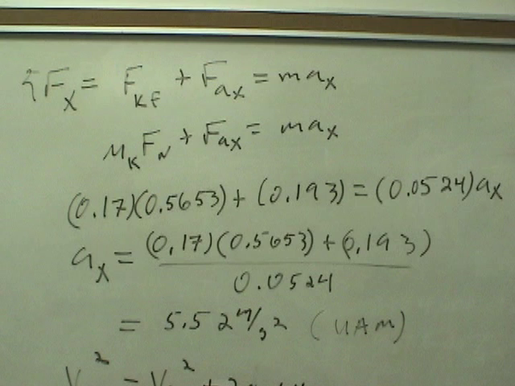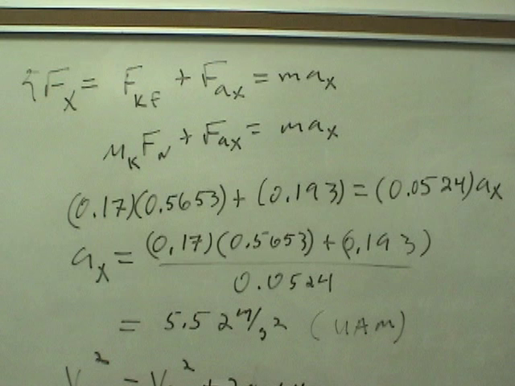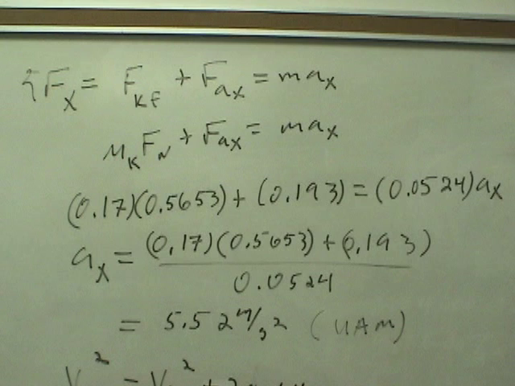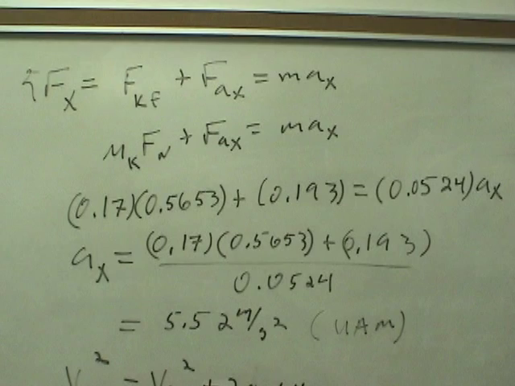We know everything in that equation except for the acceleration in the x direction. We want to solve for that. So 0.17 times 0.5653 plus 0.193 is equal to 0.0524 times the acceleration in the x direction. And so the acceleration in the x direction is going to be equal to 0.17 times 0.5653 plus 0.193, all of that divided by 0.0524. And that gives us an acceleration in the x direction of 5.52 meters per second squared.